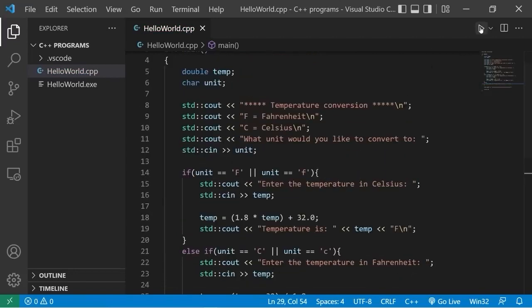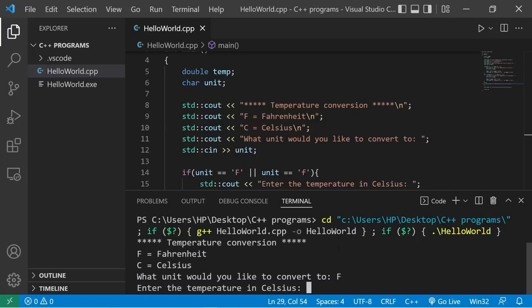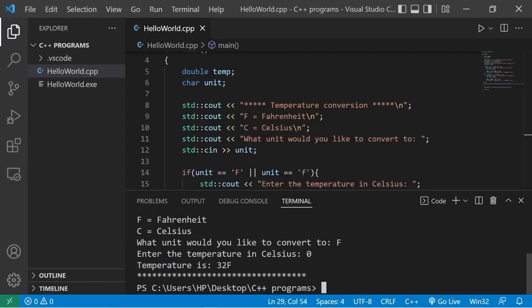Let's try this. Temperature conversion program. What unit would you like to convert to? I would like to convert to Fahrenheit. Enter the temperature in Celsius. So what's 0 degrees Celsius converted to Fahrenheit? That is 32 degrees Fahrenheit.